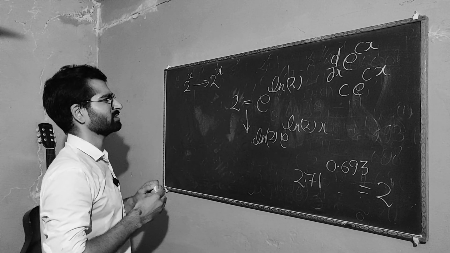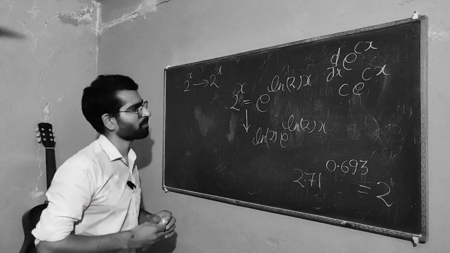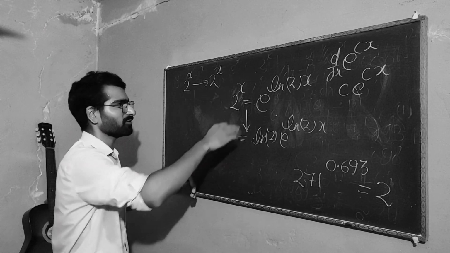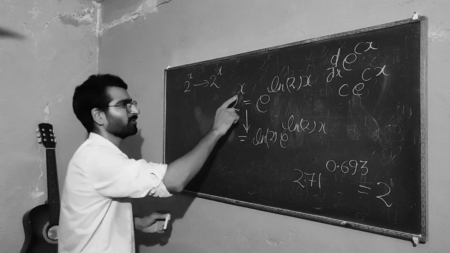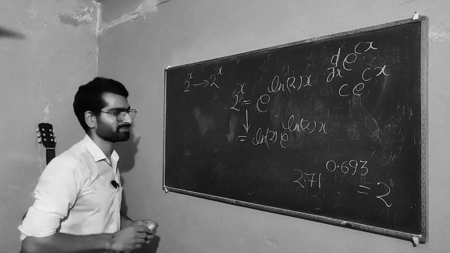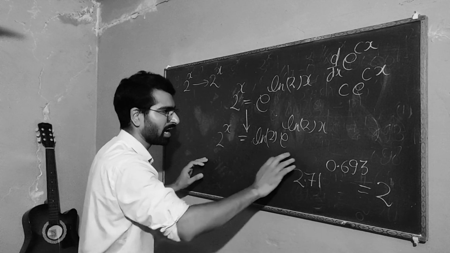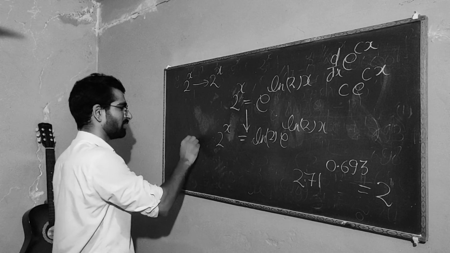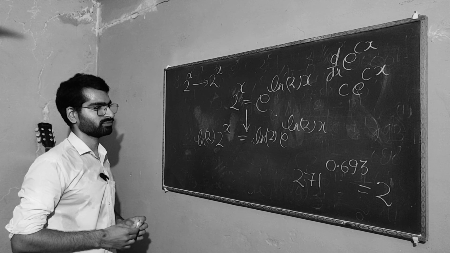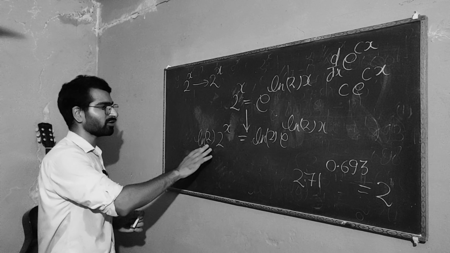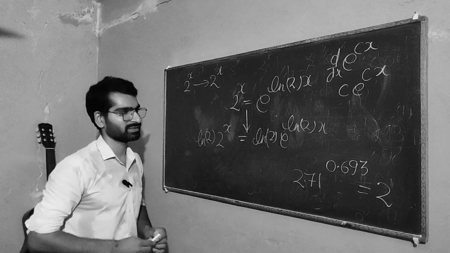Oh my goodness, I forgot to give it an x. Sorry for that. So if you take now the derivative of that, it becomes that. I actually forgot to give them x. So this is 2 to the x, but I want to have them the same, so I will have to multiply it with ln of 2. So you can write 2 to the x as e to some constant times x.